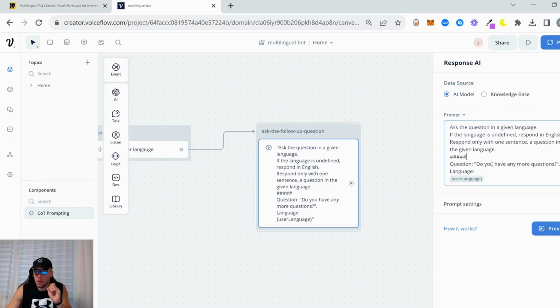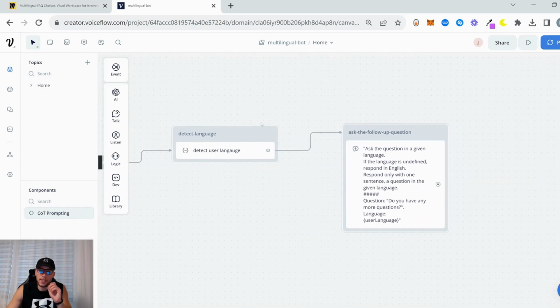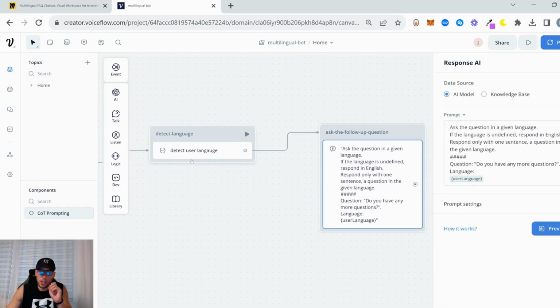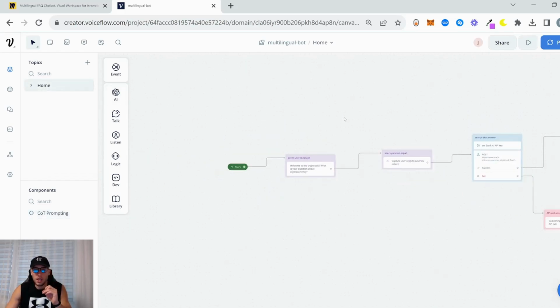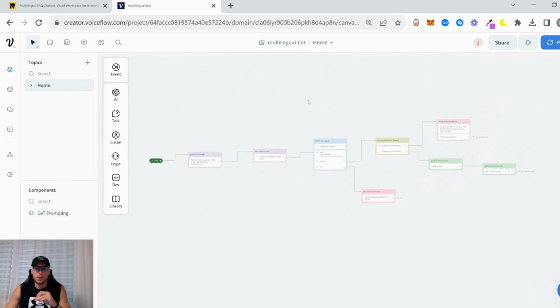And then our question is, do you have any more questions? And the language we are using is the one we just detected, right? User language here. And yeah, display our result, our question in the detected language. So yeah, guys, that's basically it. Basically, you can use this chatbot. As I already said, it's actually production ready. You can use it.